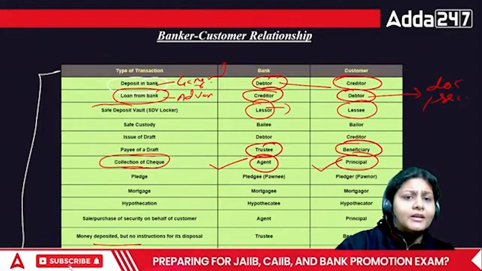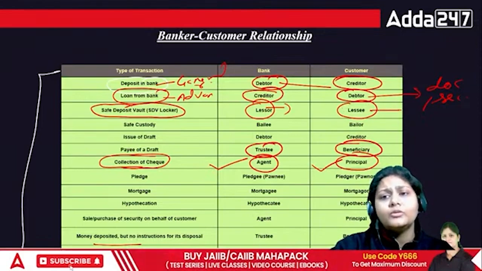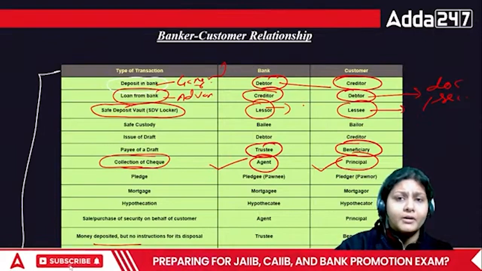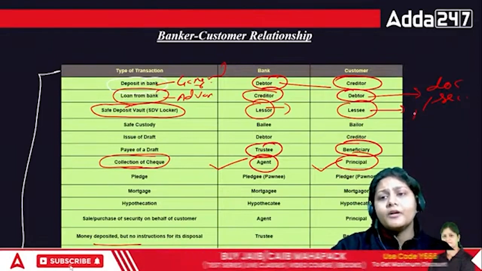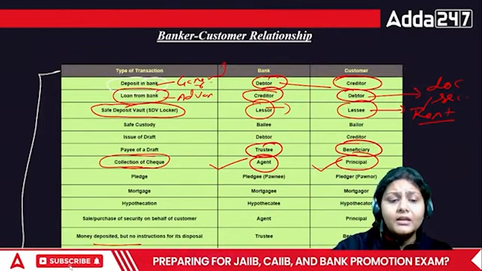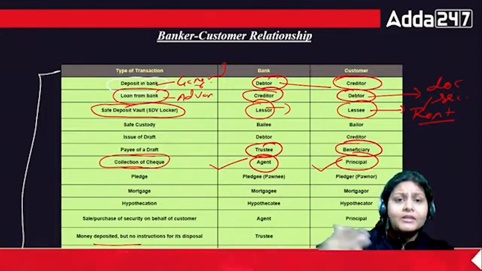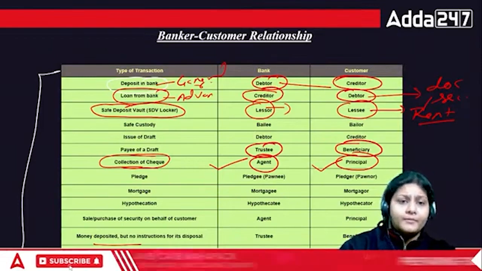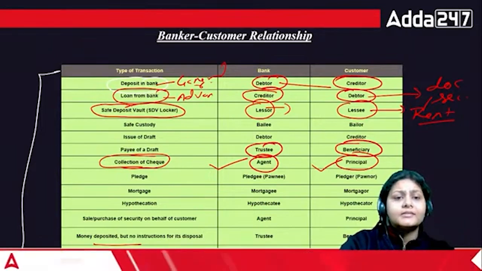So in the case of a safe deposit vault, that means in the case of a locker, I am paying the rent to the bank. The bank is the owner of that property. It is giving me that property for some time, maybe even for years, but for that I am paying the rent. So I am the lessee here and the bank is the lessor. The lessor is the one who has the immovable property, and the lessee is the one who is enjoying that property. Here the lessee is the customer and the lessor is the bank.